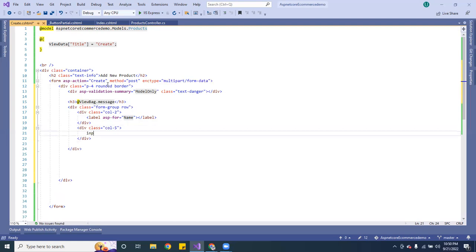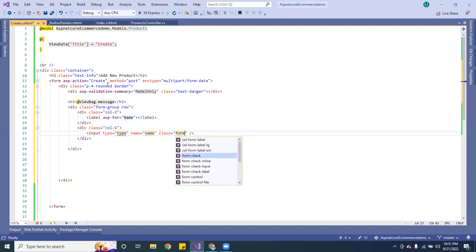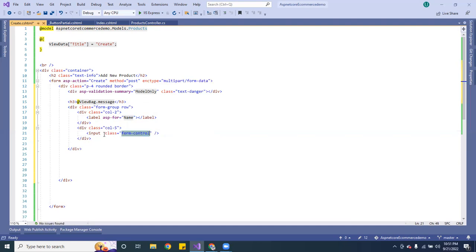Inside here, what we want to do is pass the input, and let's change this one to a class. And this one, let's give it form-control. And get rid of this here. Let's get rid of that, and let's put down asp-for, and of course, we want to pass the Name on it. All right. So that's that.